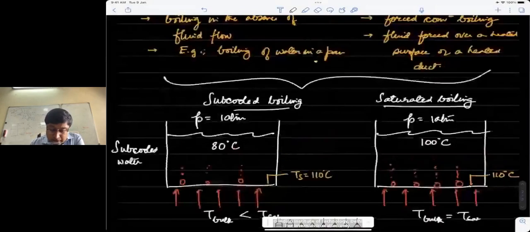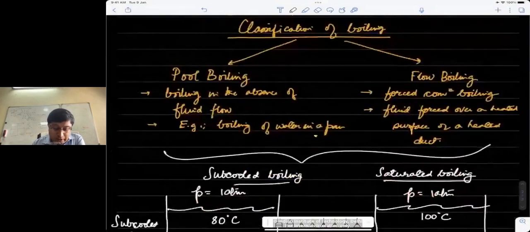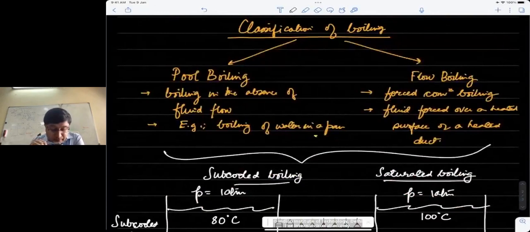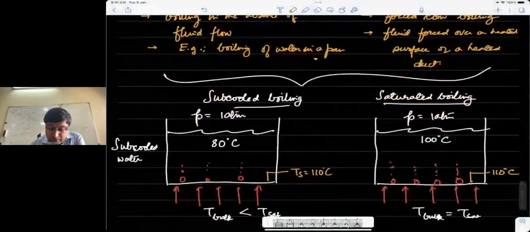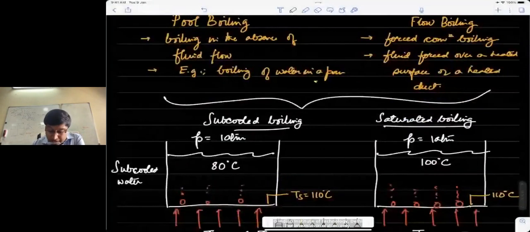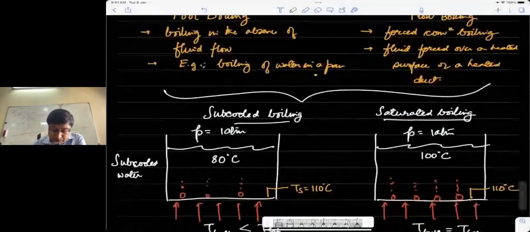So what we'll do in today's class is to look at pool boiling quite majorly. Let me warn you right now, this is going to be a very descriptive lecture, because we will talk about an experiment that was performed, and this is a phenomenon that we observe probably on a daily basis. So I will try and go into the details of what boiling is and what the different regimes of boiling are, with very little quantitative information. But the ideas will flow from the classification that I've put down so far.